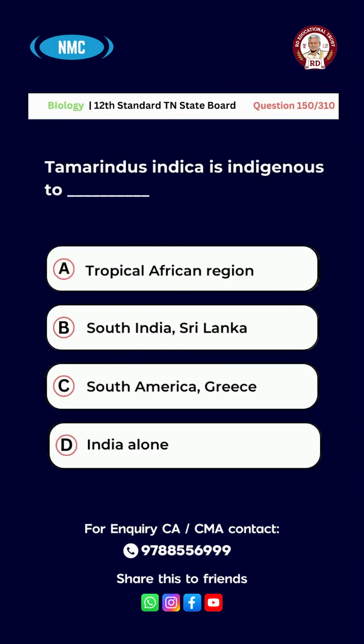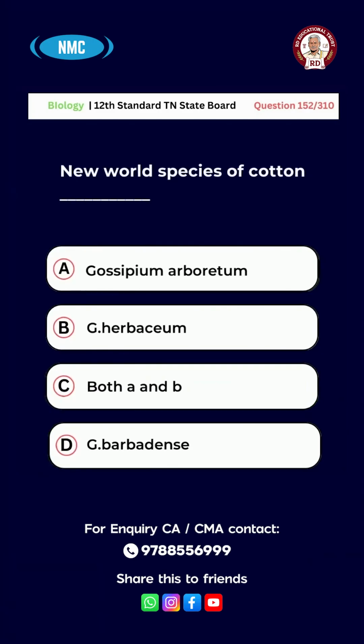Question number 151. Tamarindus indica is indigenous to A. Tropical African region. B. South India, Sri Lanka. C. South America, Greece. D. India alone. And the right answer for this question is option A. Tropical African region.